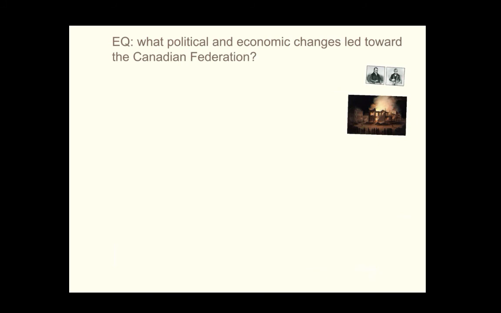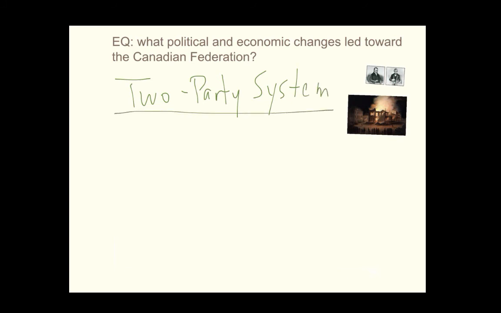So basically the big political change, guys, that occurred at this time was a new system put in place, and it was called the two-party system. We've seen that word party quite a bit in this class, and basically it was a new political system in which there were only two main political parties, one or the other of which would hold power.